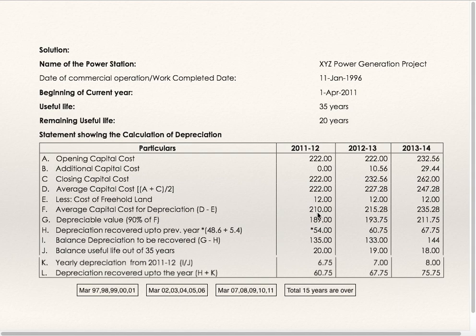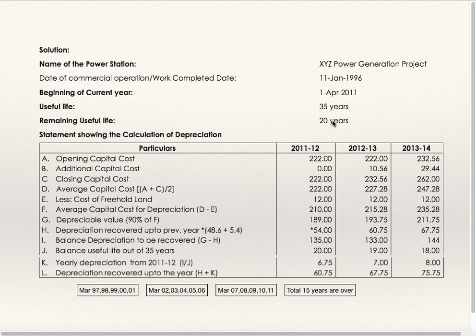Here rate of depreciation is not given. So what you are supposed to do is, depreciable value is 90%. 90% of 210 is 189. Depreciation recovered up to 31st March 11 is 48.6 plus 5.4. We have seen this. It is 54. So 189 minus 54 is balance depreciation to be recovered, 135.